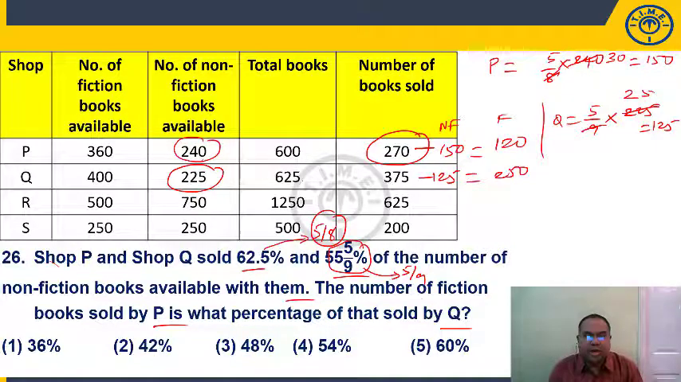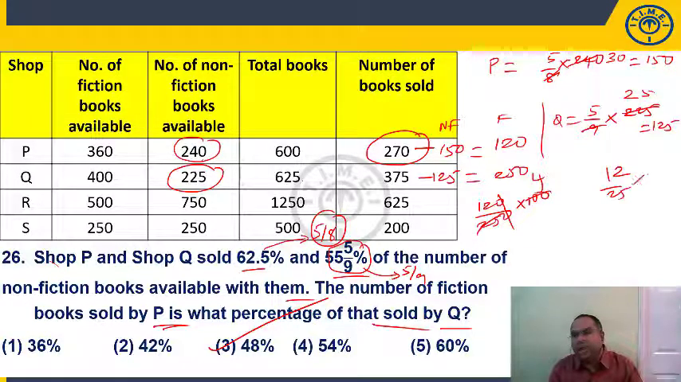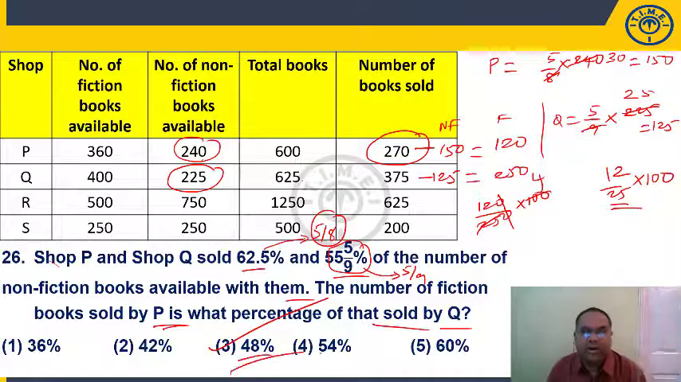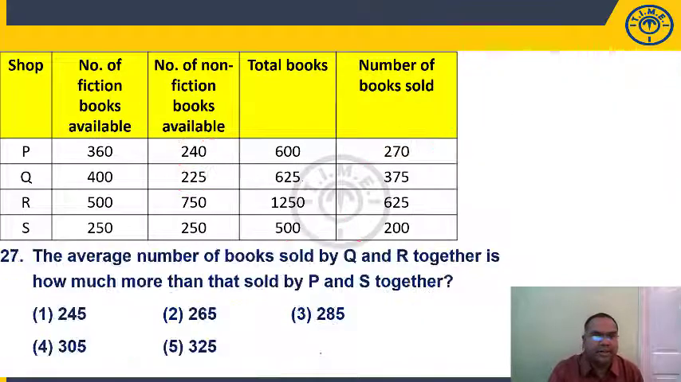Now what is the question? Number of fiction books sold by P is what percentage of that sold by Q? Fiction books sold by P is 120, by Q is 250, into 100. 25 goes 4 times, 12 into 4 is 48%. Or we have 12 by 25 into 100. Don't even simplify. 12 by 24 is 1 by 2, 50%. 25 means it is slightly less than 50%. Slightly less than 50%, we have only one option, that is 48%, choice 3.